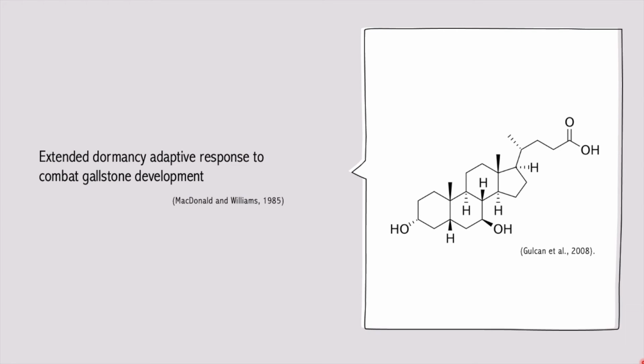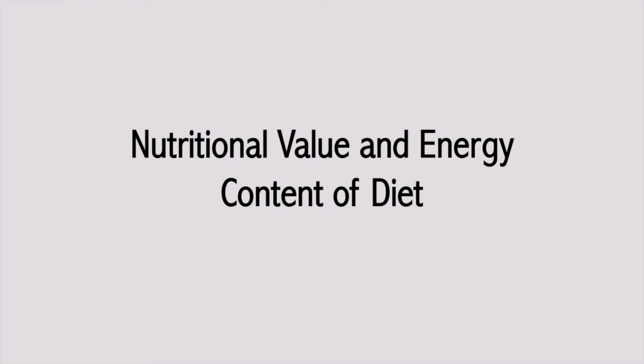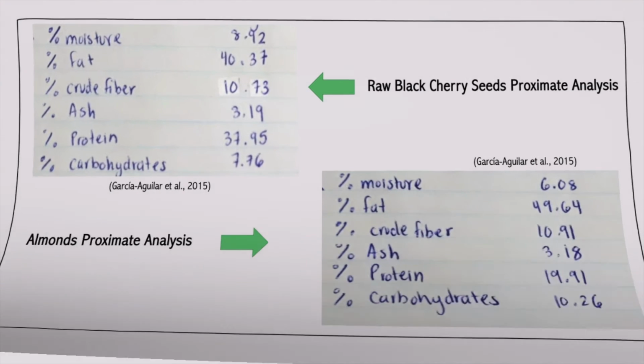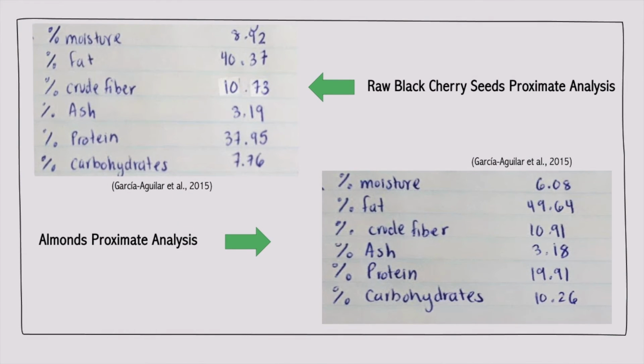Now let's move on and talk about the nutritional value and energy content of the diet. Here I have presented the approximate analyses for raw black cherry seeds and almonds on an as-fed basis. It is important to note that both foods presented have the highest nutrient composition in fats, followed by proteins and then fiber or carbs. This is indicative that black bears prefer diets high in protein and fat, as they're not only preparing for extended dormancy and gestation or lactation during that period of time, but also to sustain energy for their large body masses as well.